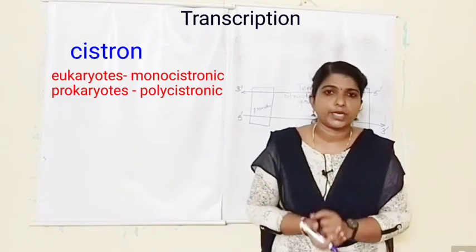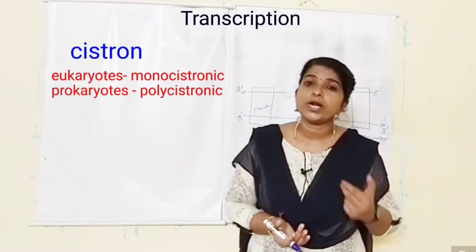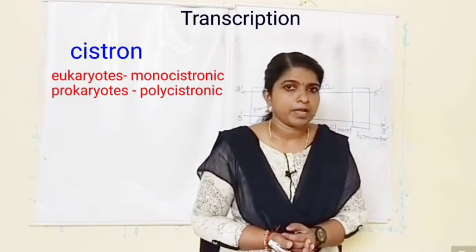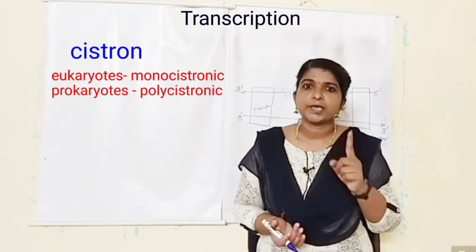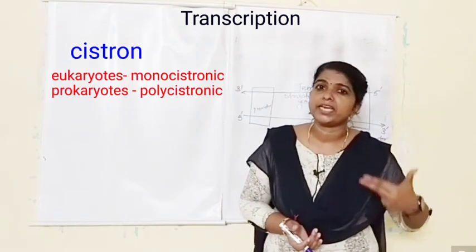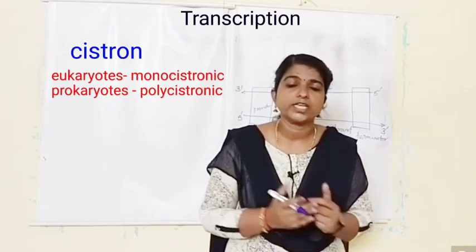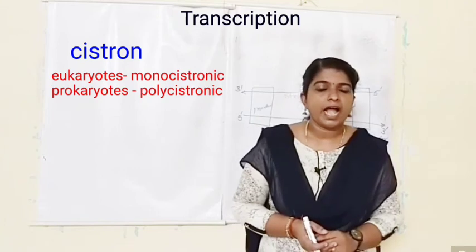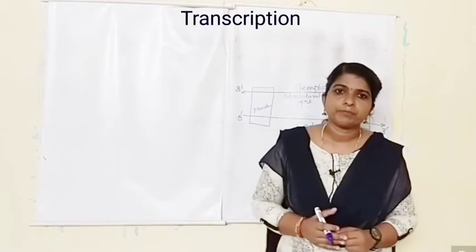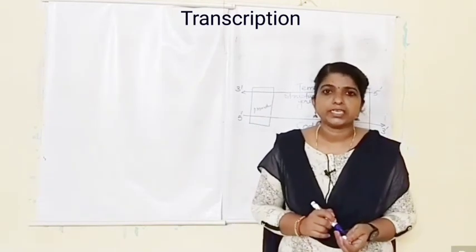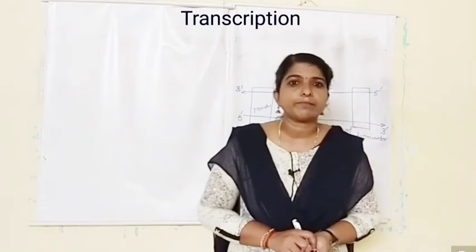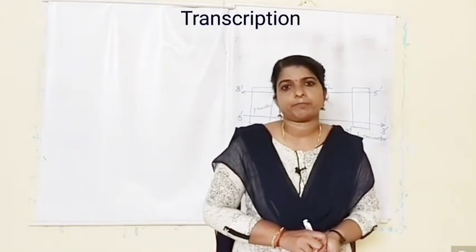But in prokaryotes it is polycistronic because the same RNA codes for many proteins. Polycistronic.